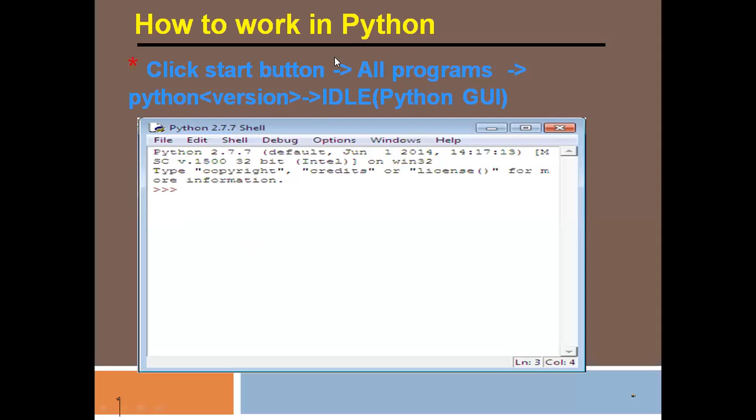So see here how to work in interactive mode. We have done this. Here it is showing the path of the Shell or Python version. This is a different version, but I have installed a new version that will show differently. The color can be changed, and the Python prompt will remain as it is here.